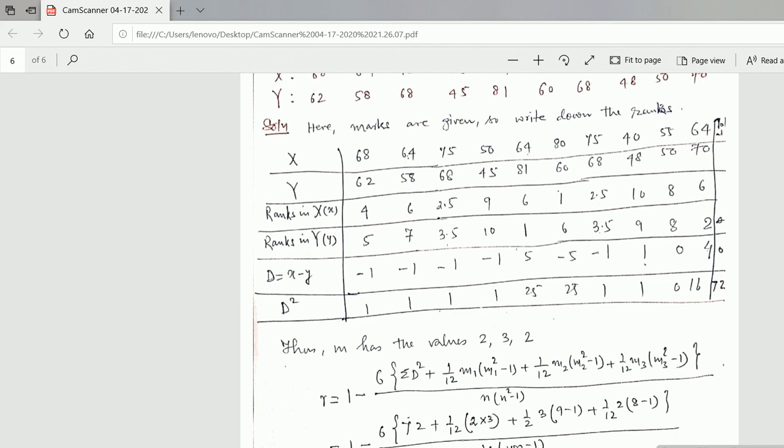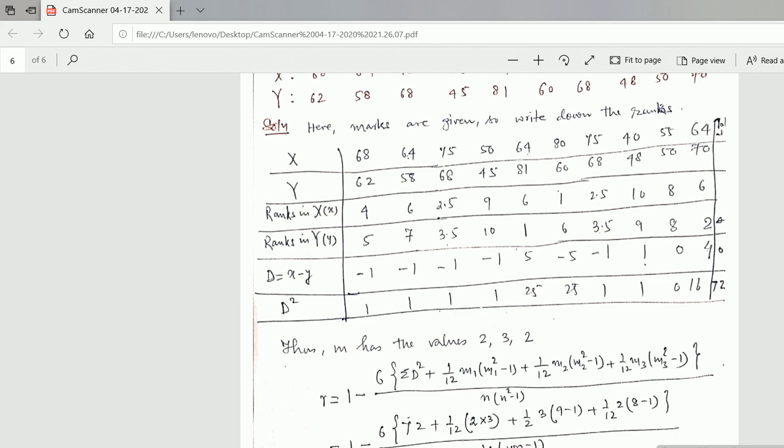Now the 8th rank is 55. For the 9th rank, who has got 50? Just below 55 is 50 marks. So this is the 9th rank. And below 50, who has got that? 40 marks. So this is the 10th rank. In a similar way, you can find rank in Y.